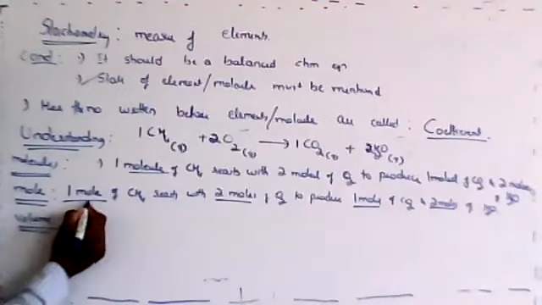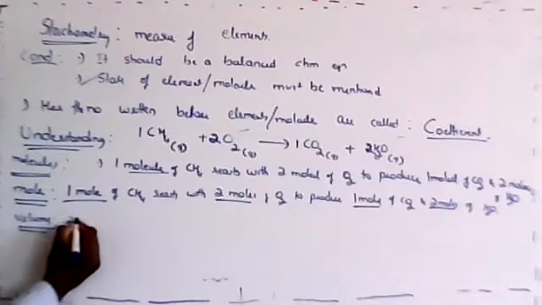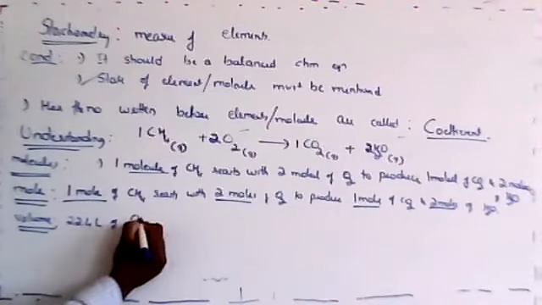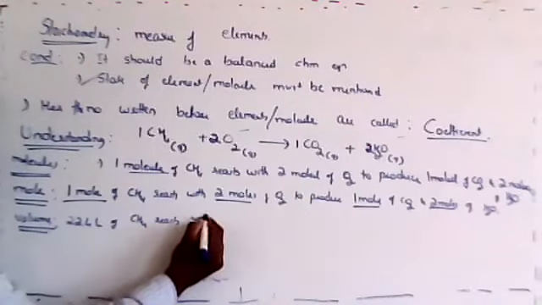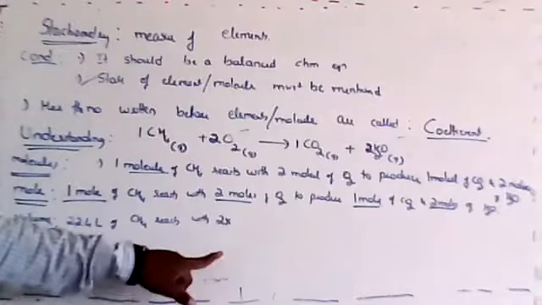See, let's express. We know that 1 mole of any gas would occupy 22.4 liters. So 22.4 liters of CH4 reacts with 2 into, you better express it in this way.